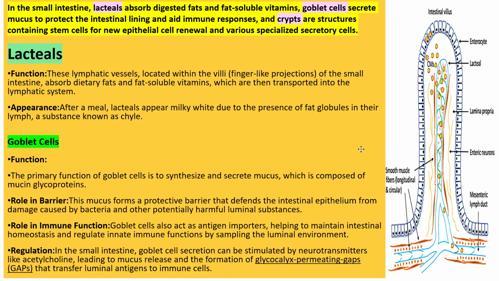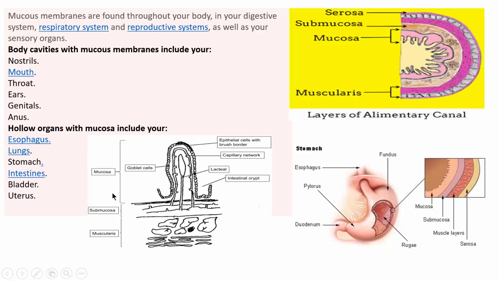So mucus release helps in the formation of the gap, and the name of that gap is glycocalyx permittive gaps, and then it transfers luminal antigen to immune cells, making your innate immunity strong.